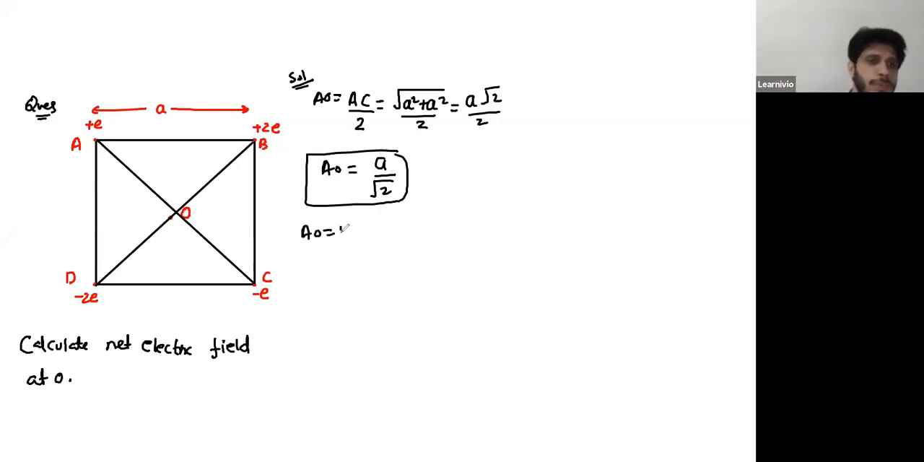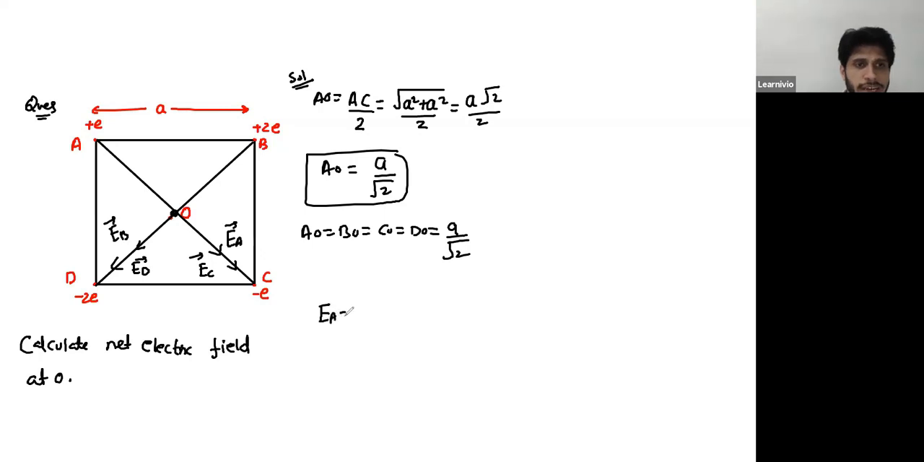Now, AO, BO, CO, and DO all are equal to A by root 2. That's it. Now, you need net field over this point. All charges will generate fields at O. Due to charge at A, this should be the direction of field, that's EA. Due to charge at B, this is the direction of field, that's EB. Due to charge at C, which is a negative charge, this is the direction of field EC. Due to charge at D, this is the direction of field ED.